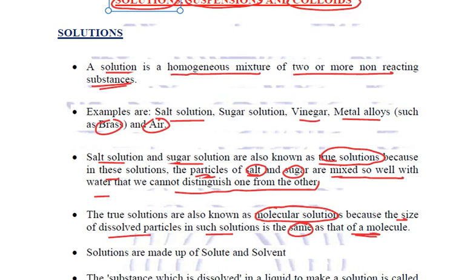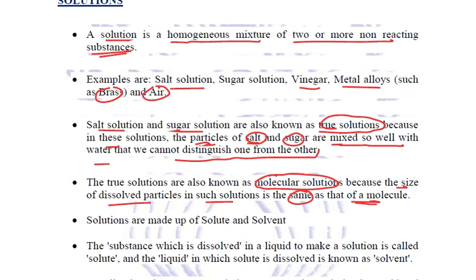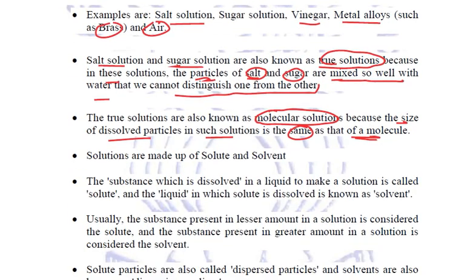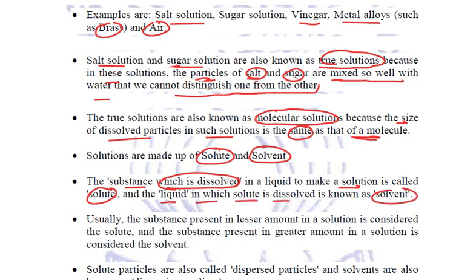Now, when we make a solution, then the solution is made up of two things. One is solute particles and one is solvent particles. The substance which is dissolved to make a solution is called solute, and the substance in which the solute is dissolved is known as solvent.